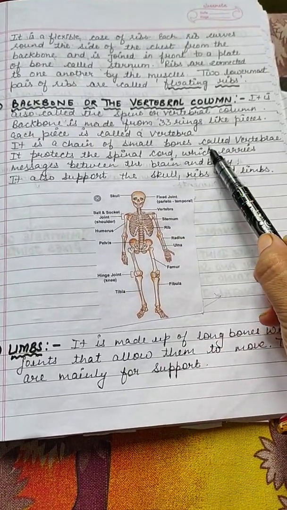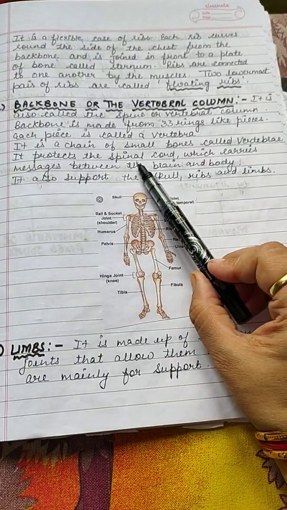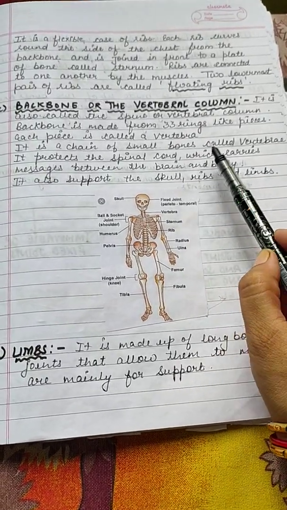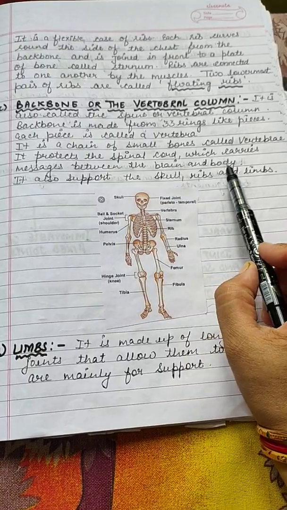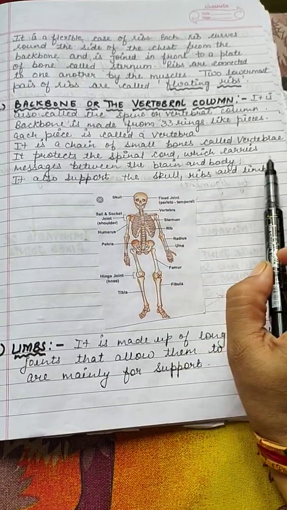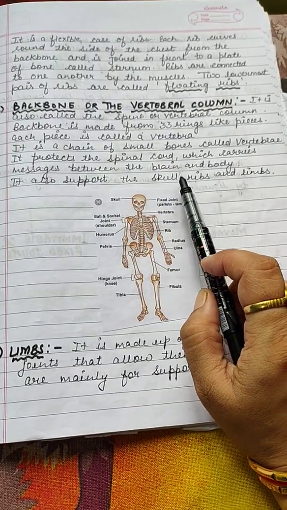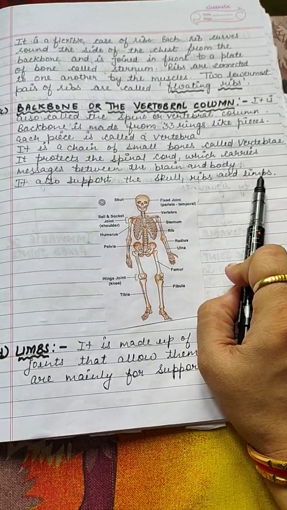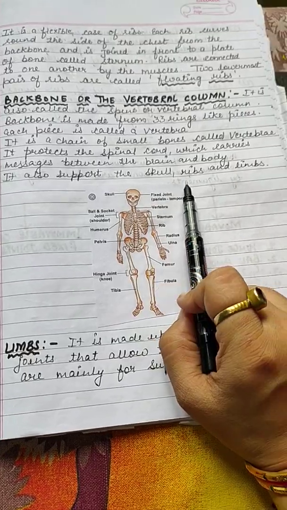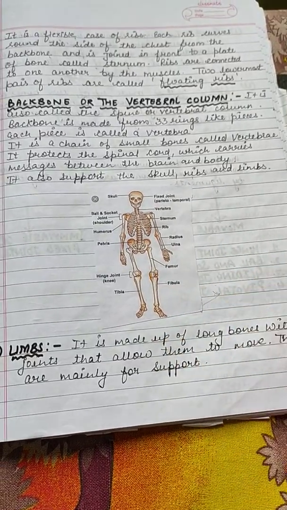It protects the spinal cord, which carries messages between the brain and the body. It also supports the skull, ribs and the limbs.